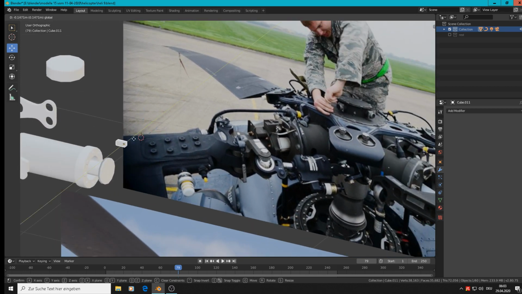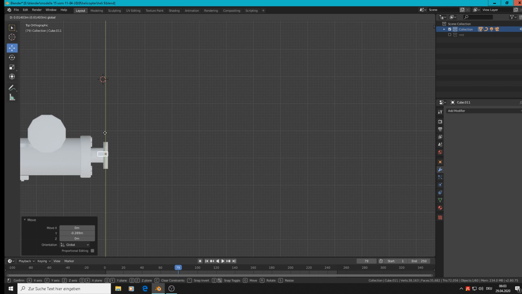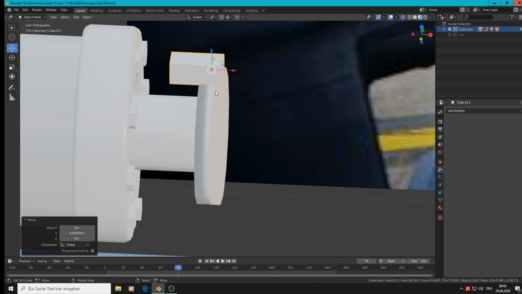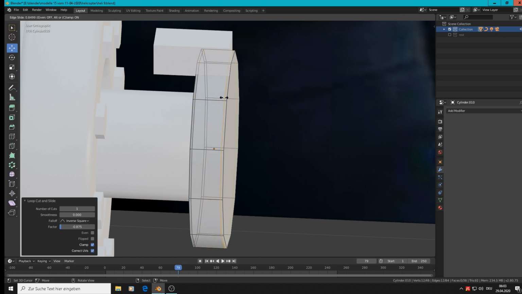So we place them over this wheel there, or what it is. So switch like that. Then this wheel here, Control R, we need 2 loops for the shading.